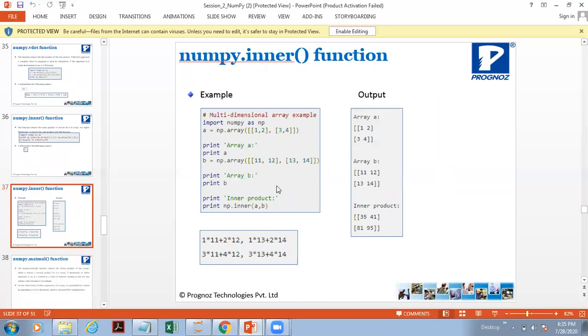Then this is the inner product but for a bigger array. So this is a 2-dimensional array, this is a 2-dimensional array, and if you are calculating the inner product, how will it work? 1 into 11 plus 2 into 12, 1 into 11 plus 2 into 12, 3 into 13, 4 into 14. Wait a minute, 1 into 11, 2 into 12, then 1 into, yes okay, this one is multiplied with this, again this one is multiplied with this, then 3 4 is being multiplied with the first and second, 3 4 is being multiplied with the first one and then the second one. Is this making sense, or should I show it? Understood, okay. So this is the inner product use.